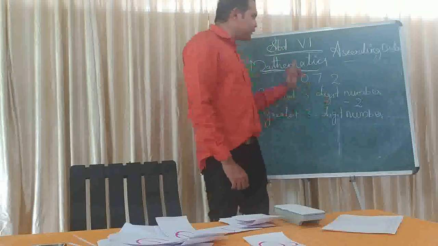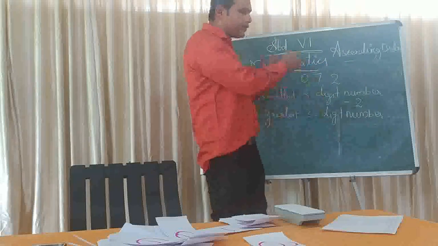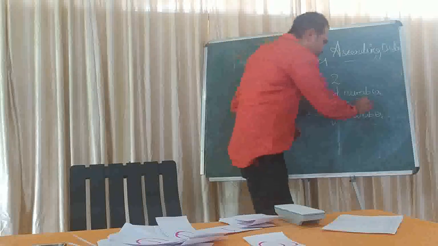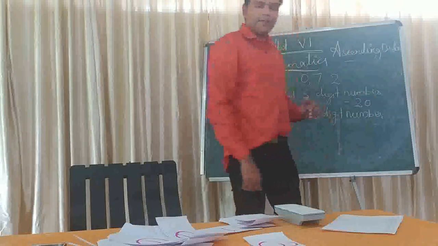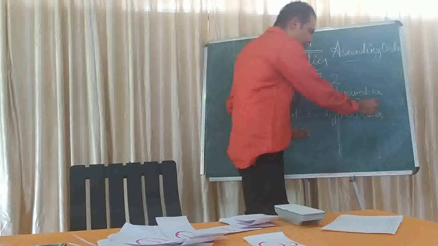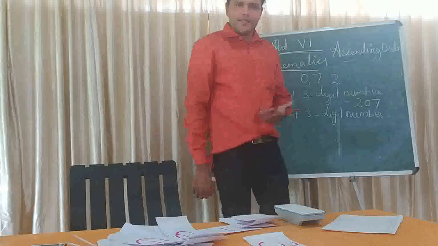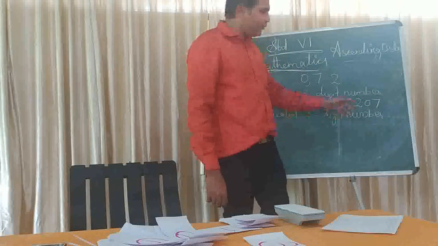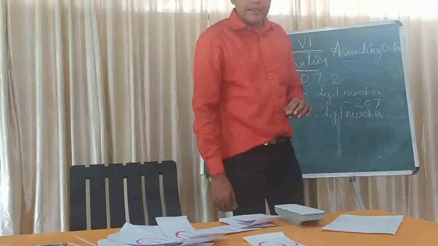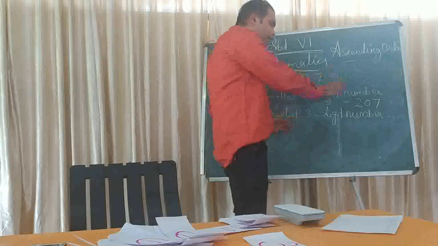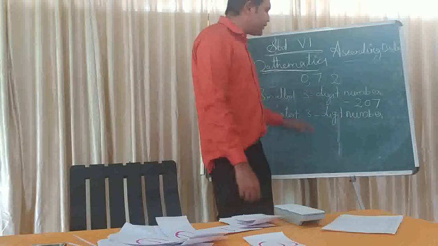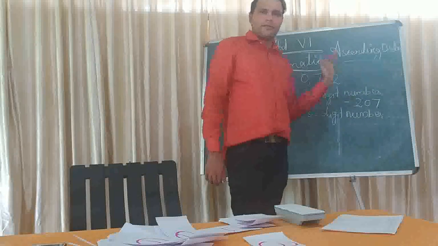Then you have to write down 0. Then what do you want to write next? 7. So now it is 3 digits. How will you read this number? 207. So we got the smallest 3-digit number using the given digits 0, 7 and 2.